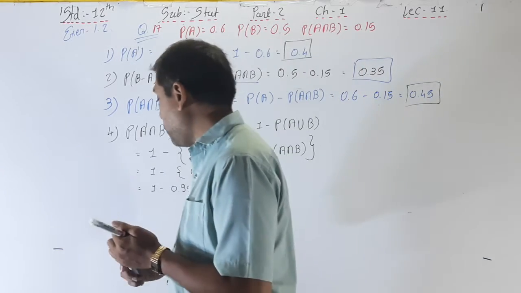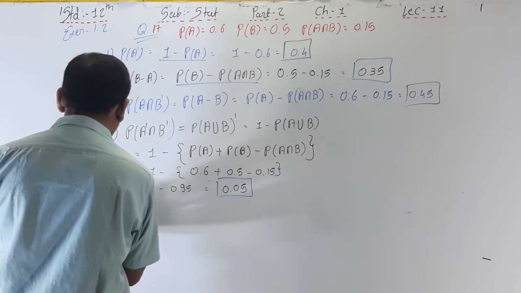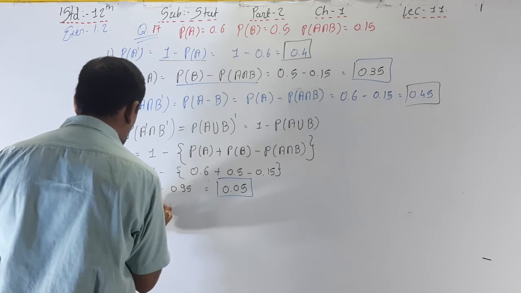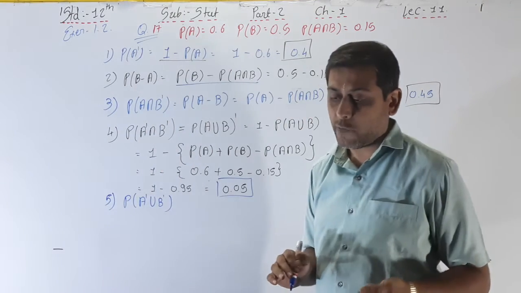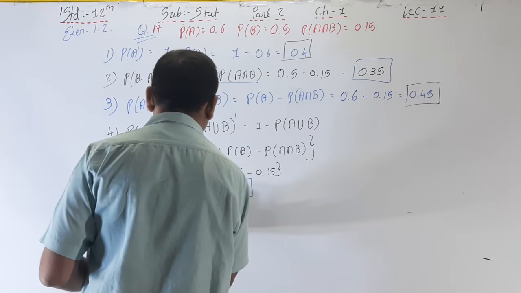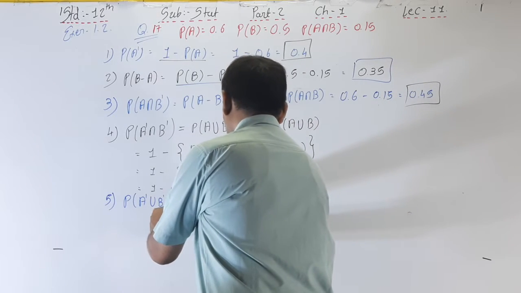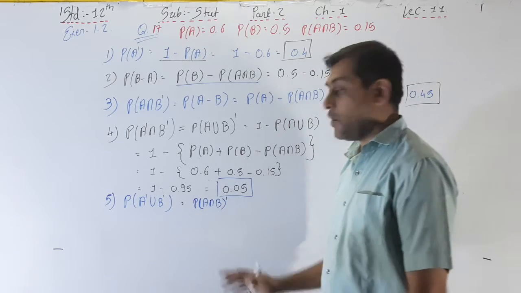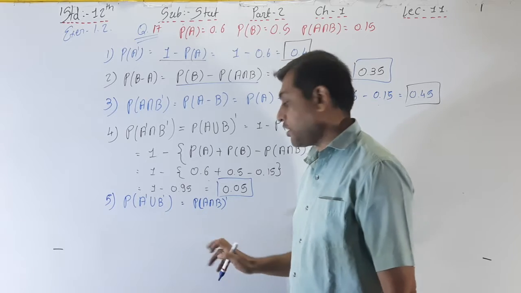Okay, and the last point, that is the fifth point, P of A dash union B dash, that is opposite of event number 4. See here, it is equal to P of A intersection B whole dash, because dash on both the events we are taking in the bracket and union becomes intersection.